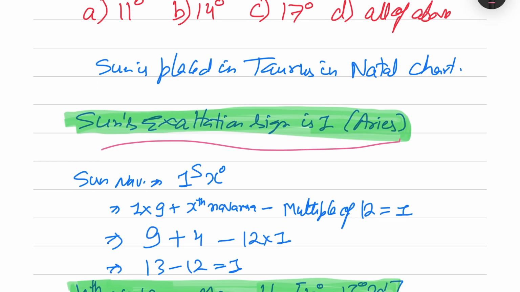So Sun exalts in Aries, we know. So it is 1 sign x degree. If we do the calculation, 1 into 9 plus some Navamsha, then minus a multiple of 12, should be equal to 1. So it is 9 plus, let's take 11 degrees. 11 degrees lies in the fourth Navamsha: 0 to 3 degrees 20 arc minutes, 3 degrees 20 arc minutes to 6 degrees 40 arc minutes, 6 degrees 40 arc minutes to 10 degrees is the third, and 10 degrees onwards to 13 degrees 20 arc minutes. So 11 degrees lies in the fourth. So it is 9 plus 4, 13 minus 12 is 1. So if it is at 11 degrees, it will go to exaltation sign in the Navamsha chart. So the option A.